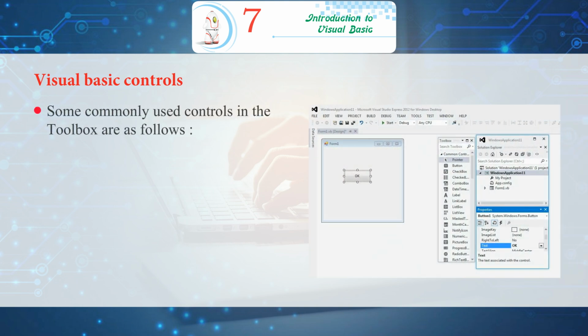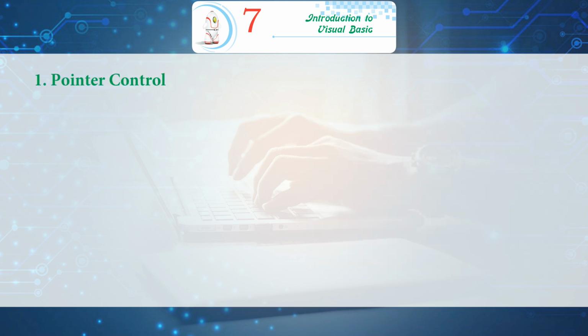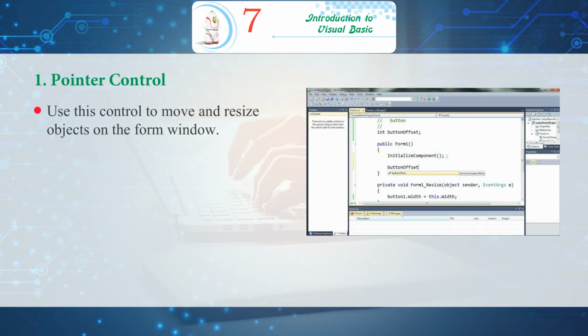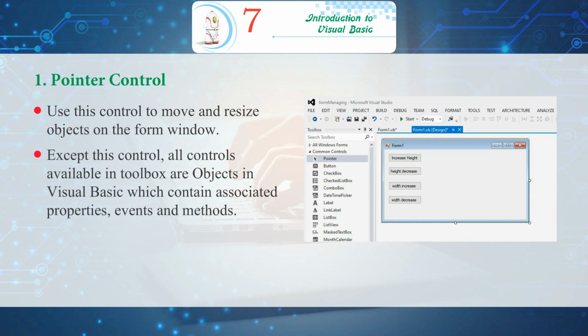Visual Basic controls. Some commonly used controls in the toolbox are as follows. 1. Pointer control. Use this control to move and resize objects on the form window. Except this control, all controls available in Toolbox are objects in Visual Basic which contain associated properties, events, and methods.